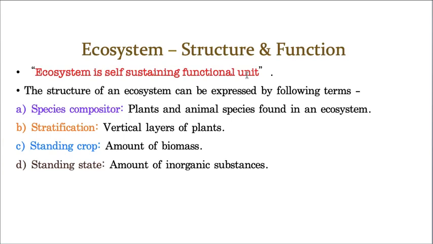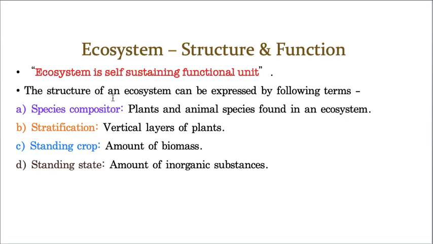They can reproduce, again they can maintain their number. That means these ecosystems can maintain themselves. This is all possible due to reproduction. So that is the reason why I mentioned ecosystem is a self sustaining functional unit. It can maintain itself. That is the meaning of self sustaining functional unit. Now let us take what is the structure of this ecosystem.